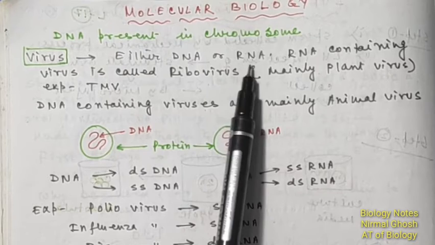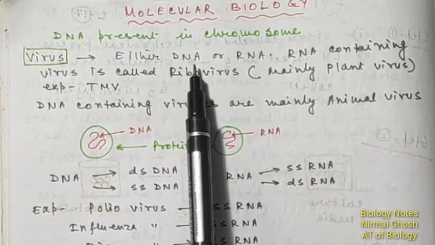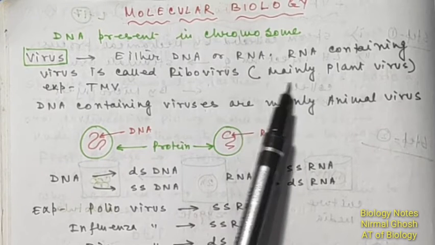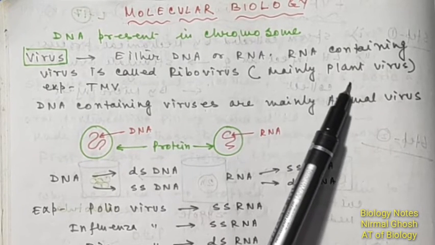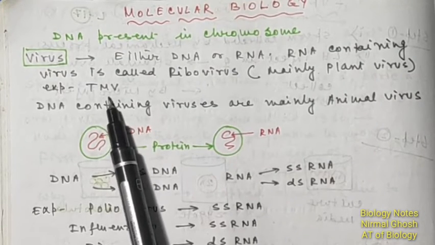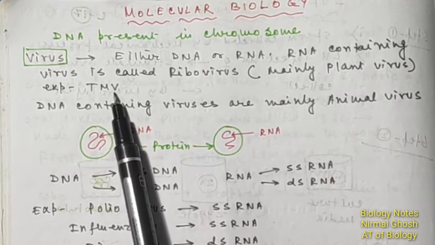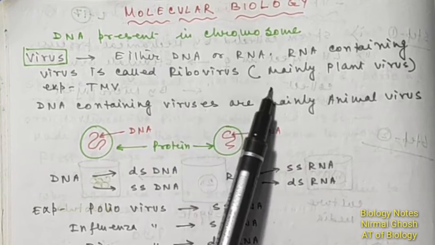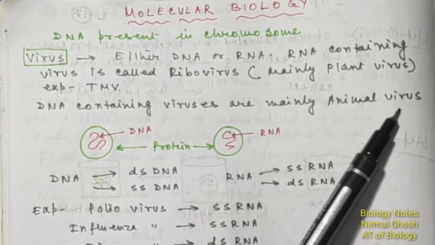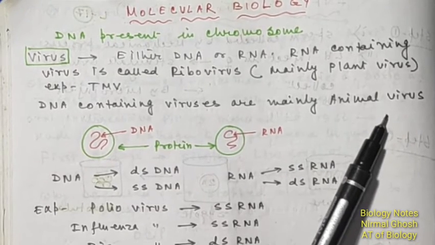In living organisms, the chromosome contains both DNA and RNA, but in viruses, the chromosome contains either DNA or RNA. The RNA containing virus is called a ribovirus, and many plant viruses are usually RNA containing viruses. One of the most important examples of RNA containing viruses is tobacco mosaic virus, and coronavirus is also an RNA containing virus, and HIV is also an RNA containing virus. Now DNA containing viruses are mainly animal viruses. So RNA containing viruses are mainly plant viruses, and DNA containing viruses are mainly animal viruses.